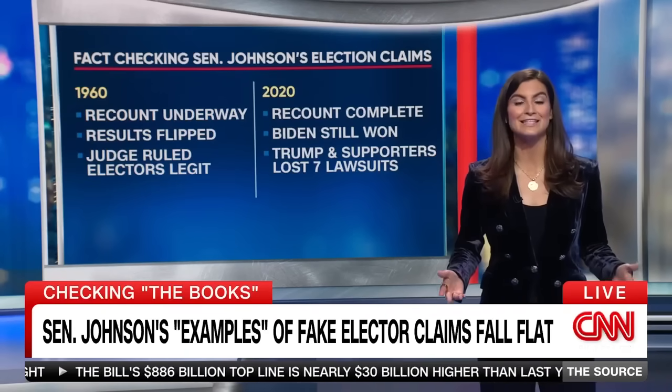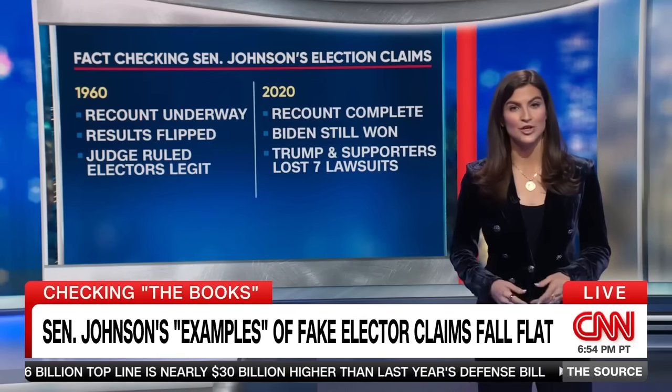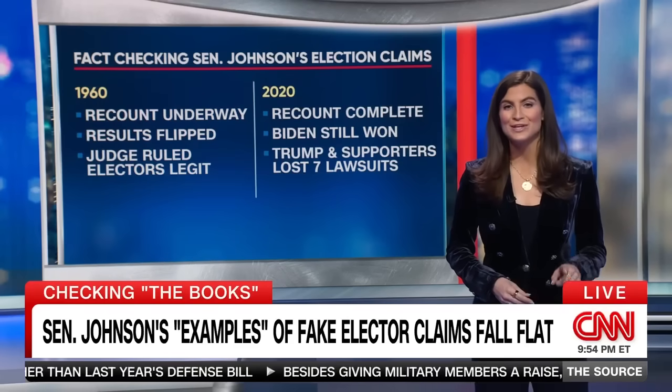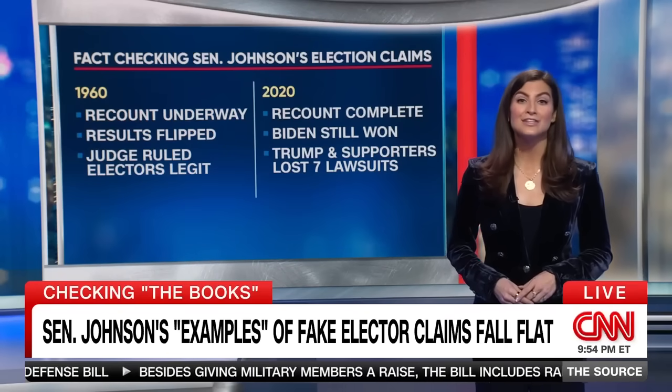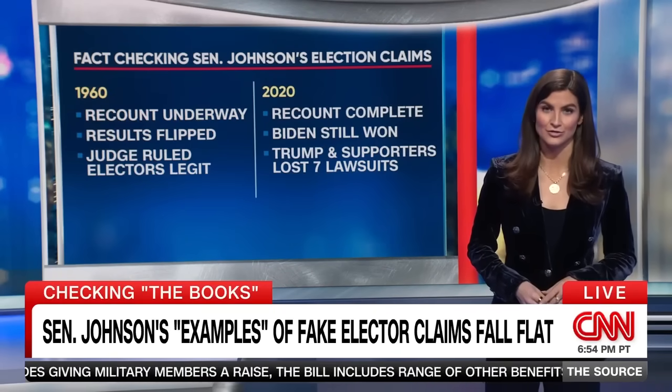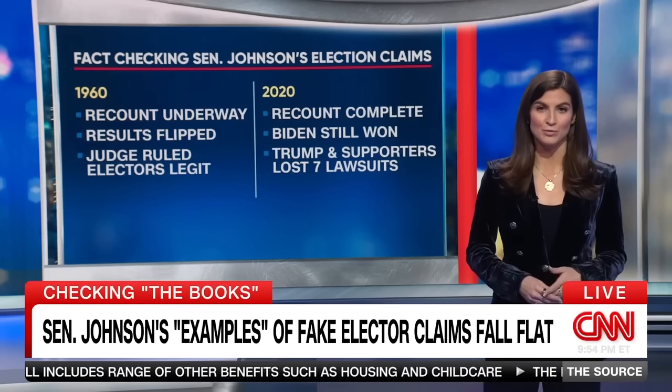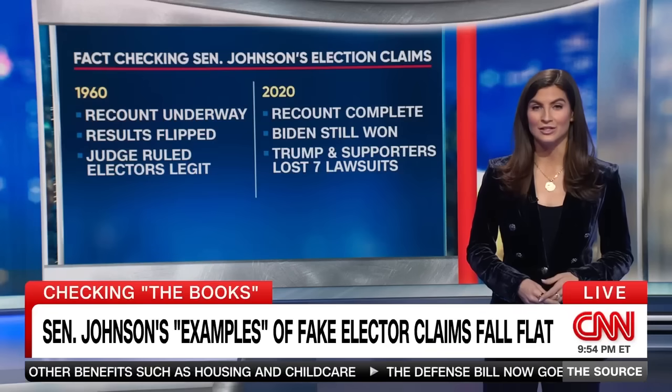It showed that Biden did indeed win Senator Ron Johnson's home state. Wisconsin's alternate GOP electors met more than 2 weeks after that recount and still signed a false certificate of electors. Trump and his supporters, of course, would go on to lose 7 more lawsuits in Wisconsin related to the electors.